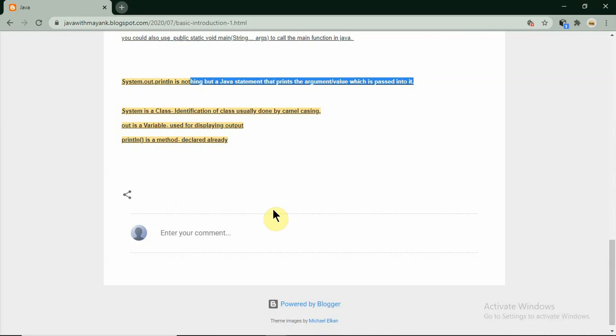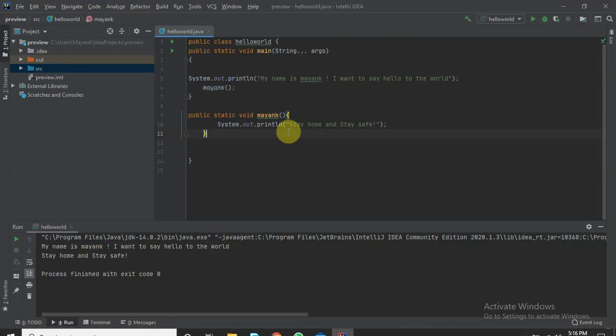It is already declared by the developers. You don't need to declare it, you just have to use it, and it prints your statements.